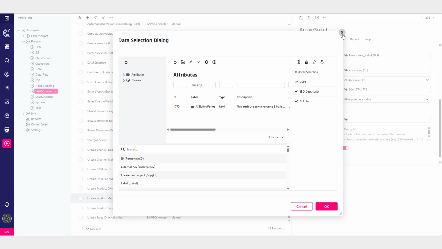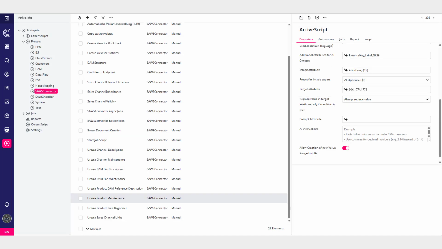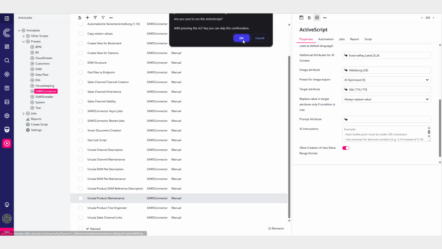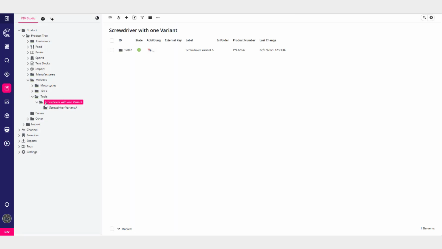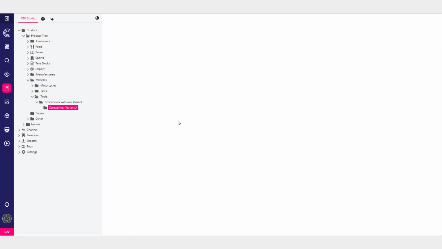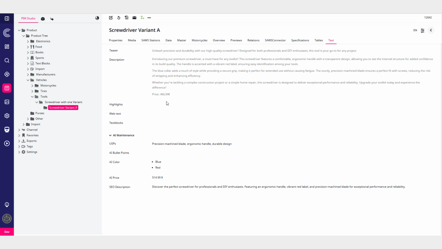Even more powerful, it can automatically create new value range entries when needed. This is especially useful for enriching product specifications with details extracted from images or descriptions, helping you automate even more of your data enrichment workflow.